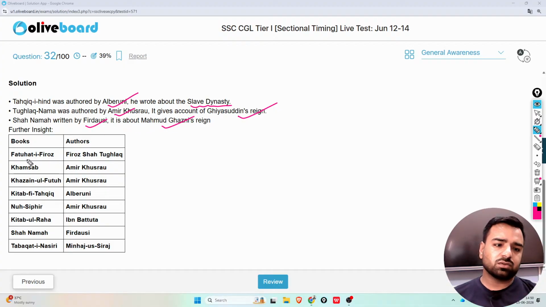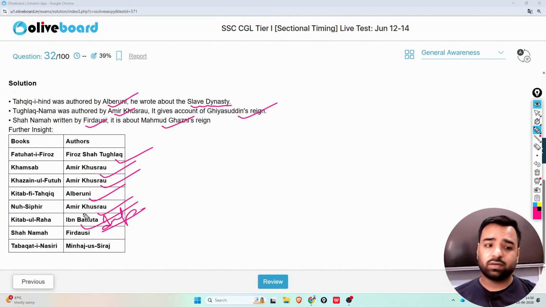So talking about the books, Fatawati Firoz was written by Firozshah Tughlaq. Khamsa by Amir Khusro. Then Khazain ul Futuh, again Amir Khusro. Kitab fi Tehqiq, Al-Baruni. Nu Sifir, Amir Khusro. Kitabul Rehla, Ibn Battuta, that was a traveler, right? Shahnama, Firdausi, that was mentioned here, and Tabaqati Nasiri, that is Minhaj us Siraj. So these are the books and authors, and they are important ones. You must remember them. Fine.